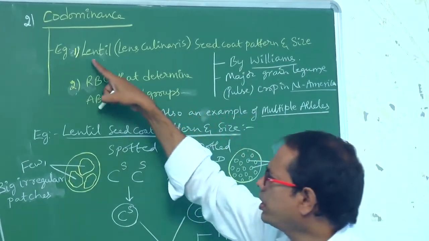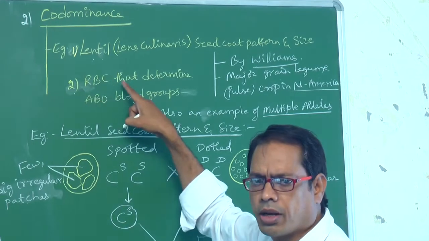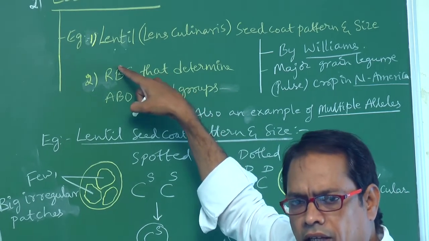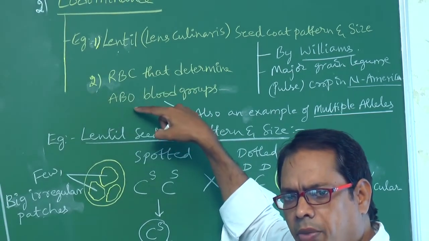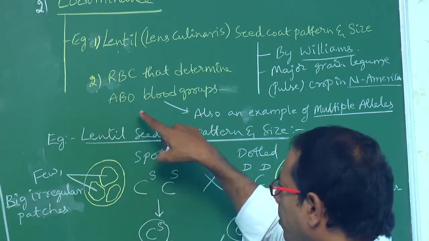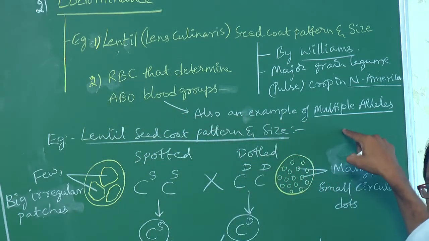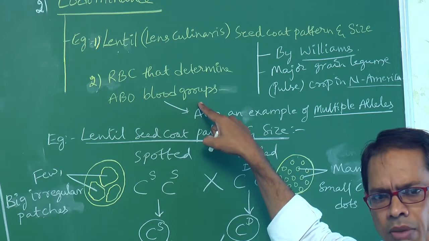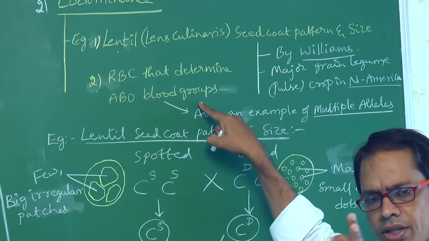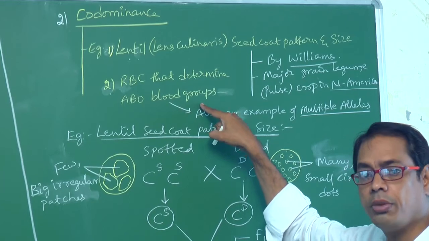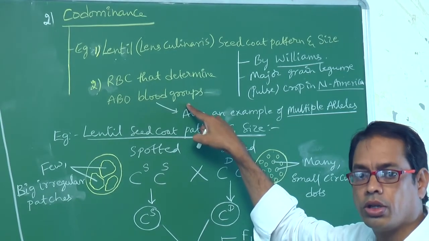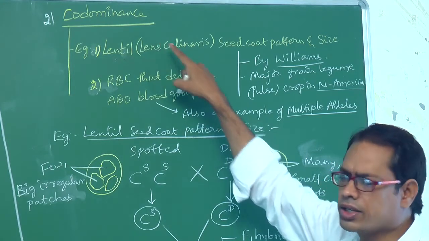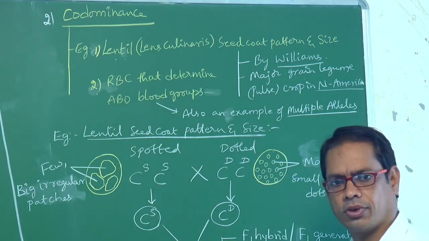Another example is also there: RBC that determine ABO blood groups. One example is lentil, another is RBC that determine ABO blood groups. ABO blood groups is also a good example for multiple alleles. So ABO blood groups is an example of both codominance and multiple alleles.